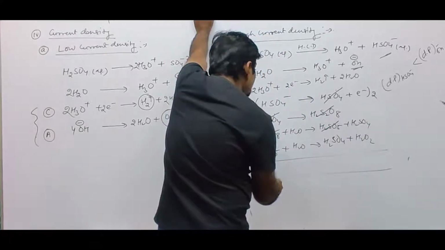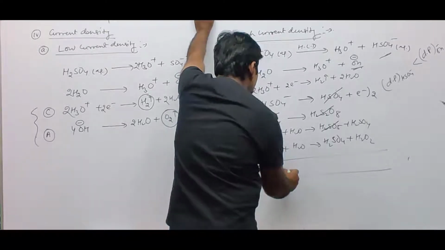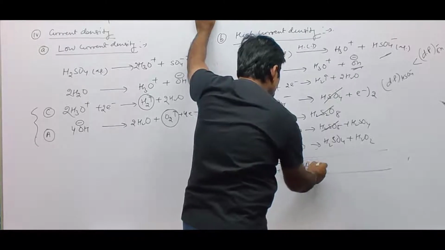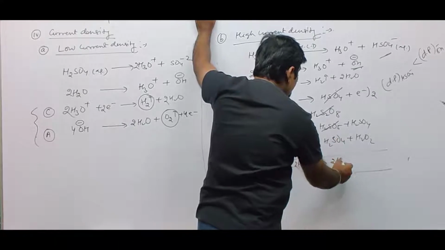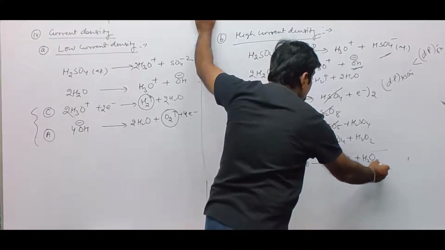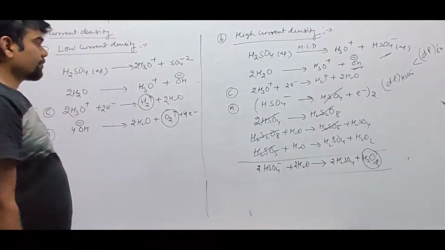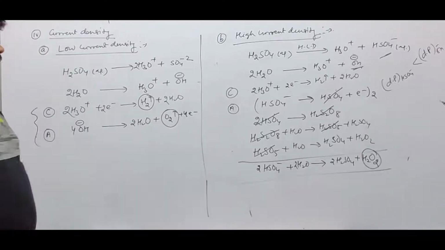Now, 2 moles of HSO4⁻ plus 2 moles of water molecule give rise to 2 moles of H2SO4 plus 1 mole of H2O2. Hydrogen peroxide is evolved.